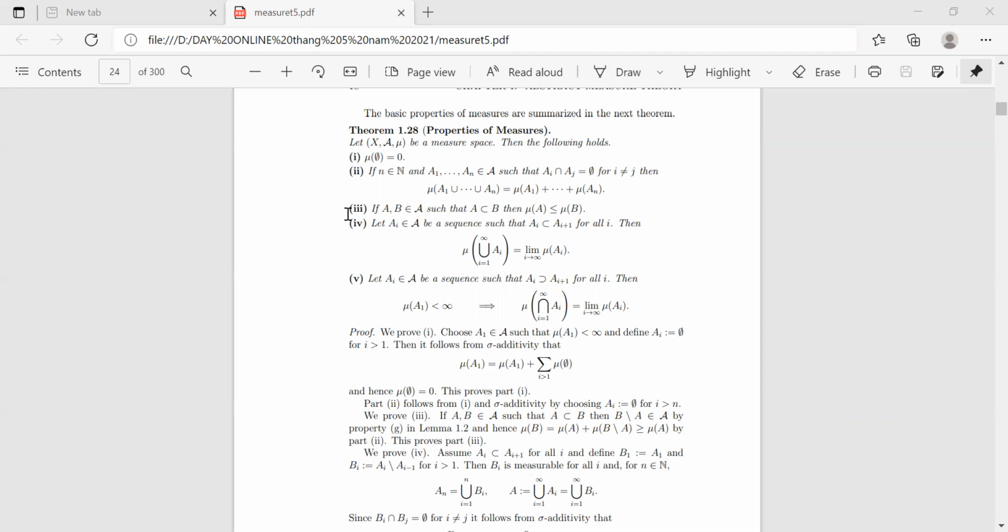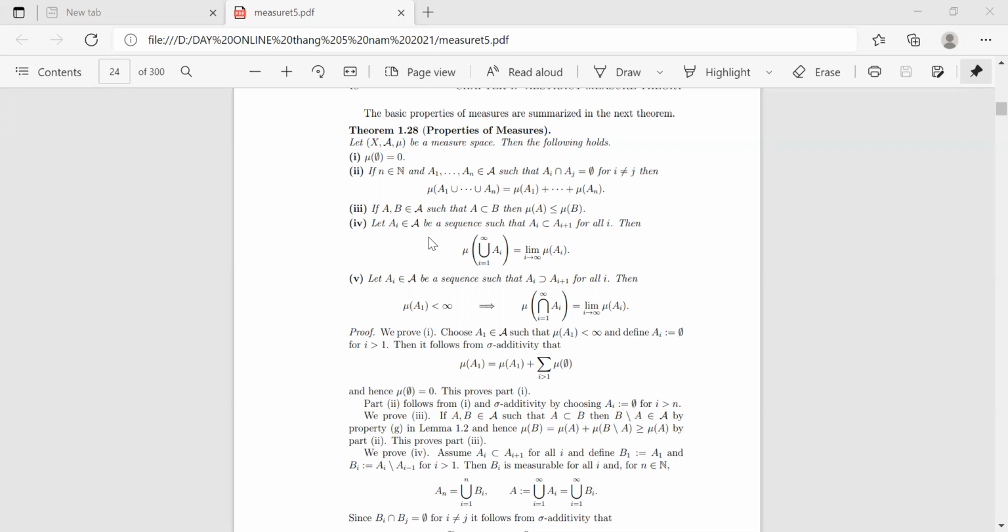The next statement. (iii) If A and B are in A such that A is a subset of B, then μ(A) is less than or equal to μ(B). The next statement. Let Ai be in A.